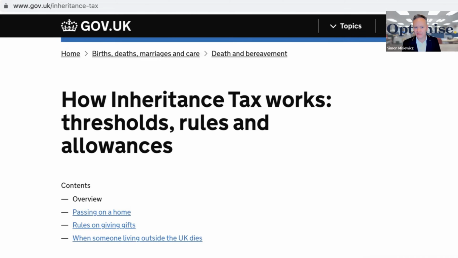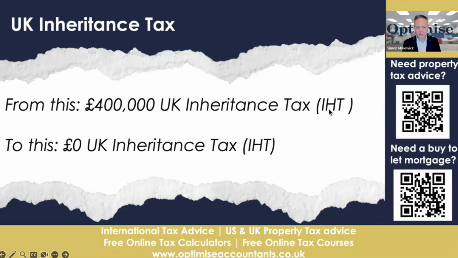If you want some more information about UK inheritance tax, just look at the URL that's shown on the screen. Pause this video and get that URL. Look at the details yourself, but I'm going to focus on the key highlights. So £400,000 is the kind of issue that we're trying to avoid, and we want to pay just nought inheritance tax when we pass away.